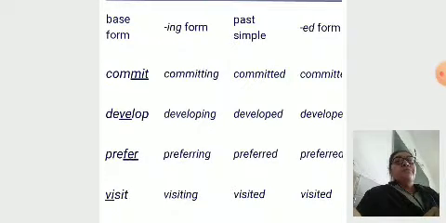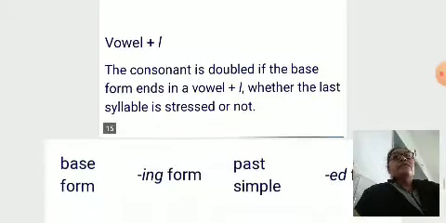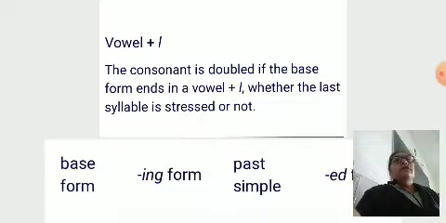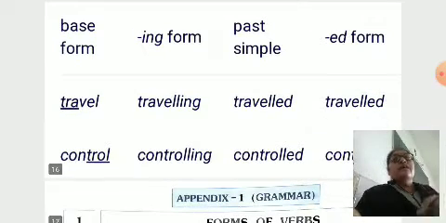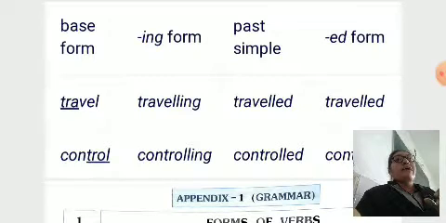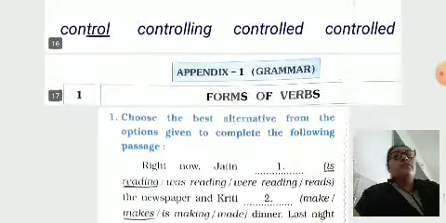Preferring, preferred, preferred. Visit, visiting, visited, visited. Next, vowel plus l. The consonant is doubled if the base form ends in a vowel plus l, whether the last syllable is stressed or not. Travel, travelling, travelled, travelled. Control, controlling, controlled, controlled.